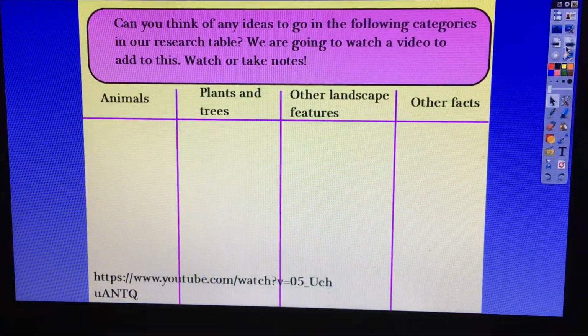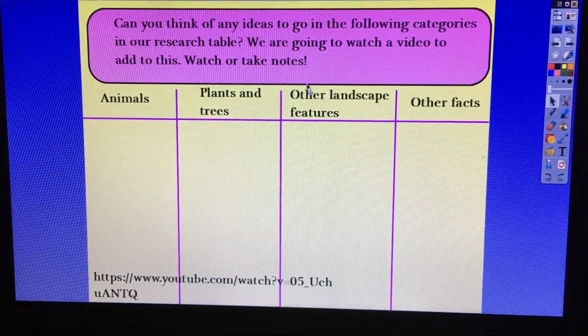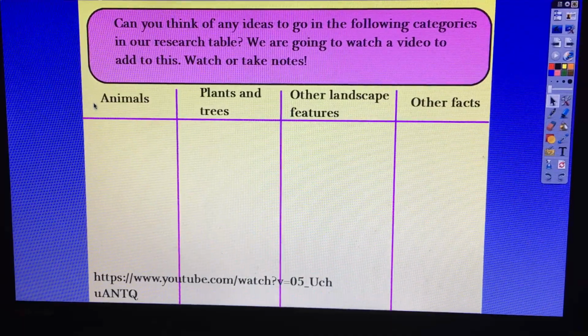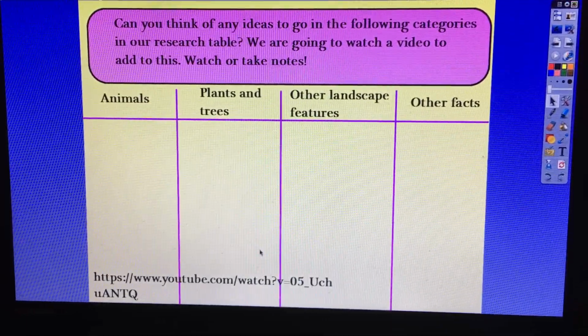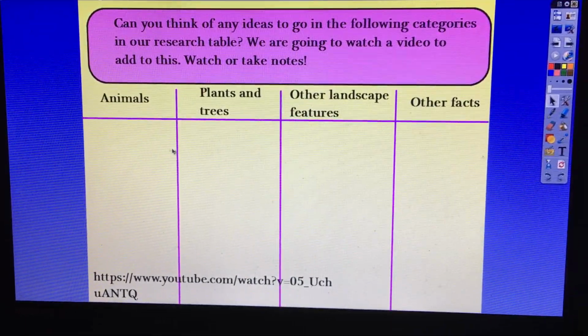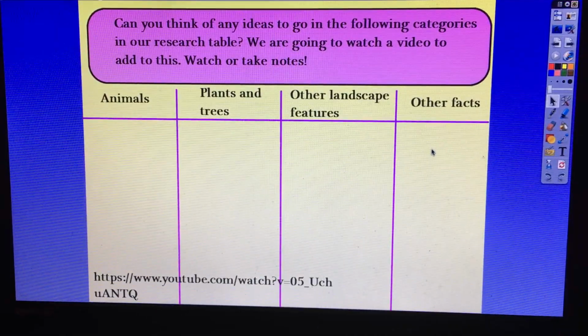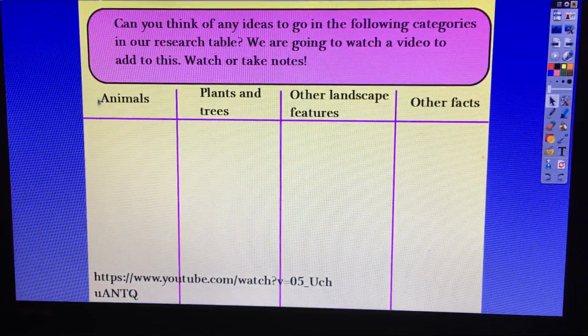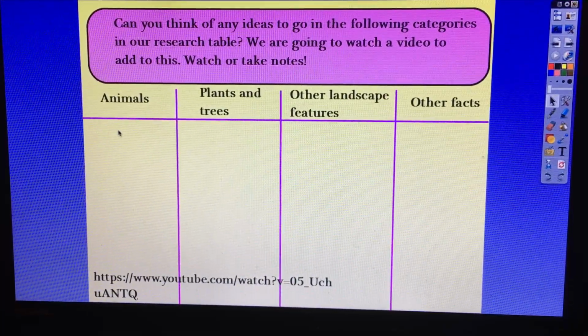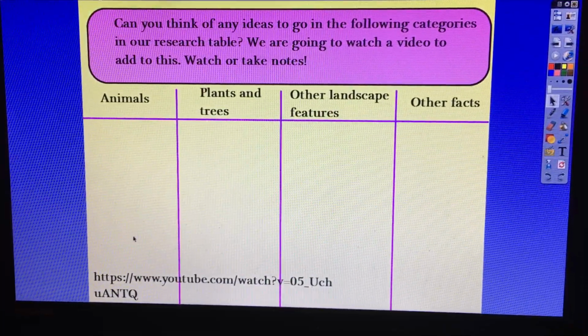I would like you, before you watch the video, to draw the following table on a piece of paper. So you just get a piece of paper, draw 1, 2, 3 lines down, and then 1 line across. In the first bit, you need to write animals. So when we watch the video, write down any animals that you can see. Maybe you know some already.